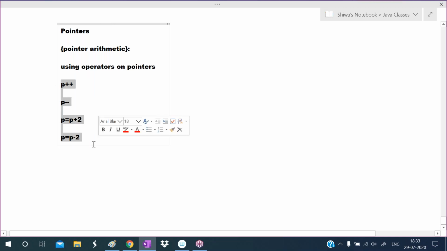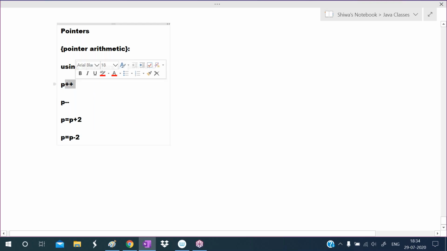Okay, one is incrementing, another one is decrementing. To increase one value, plus plus. To decrease one value, minus minus. To increase two values, plus 2. To decrease two values, minus 2. So we can use only incrementation or decrementation. So we can use four operators only: plus plus, minus minus, plus, minus.